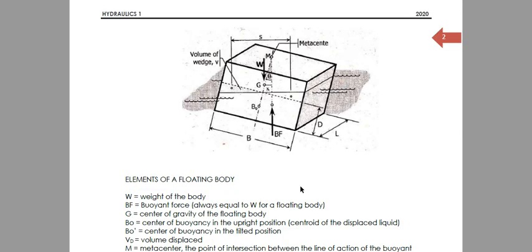So, ano yung mga elements of a floating body? We have the weight, acting at the center of gravity, of course. The buoyant force, always equal to the weight, since it is a floating body. G is the center of gravity.